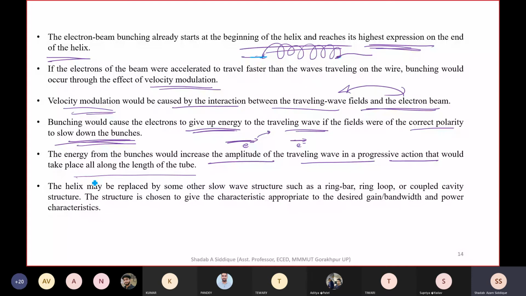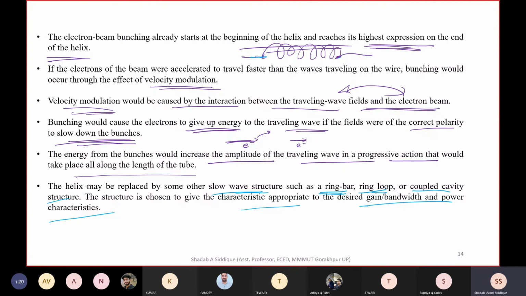Okay, so the helix may be replaced by some other slow wave structure such as ring bar, or you can say ring loop, or coupled cavity structure, and different types of folded back structure, and all the structures are given in the next slide. You can see, I'll show you. The structure is chosen to give the characteristics appropriate to the desired gain, bandwidth, and power characteristics. So it depends on your application. Whatever your application is, you can use that kind of structure accordingly.